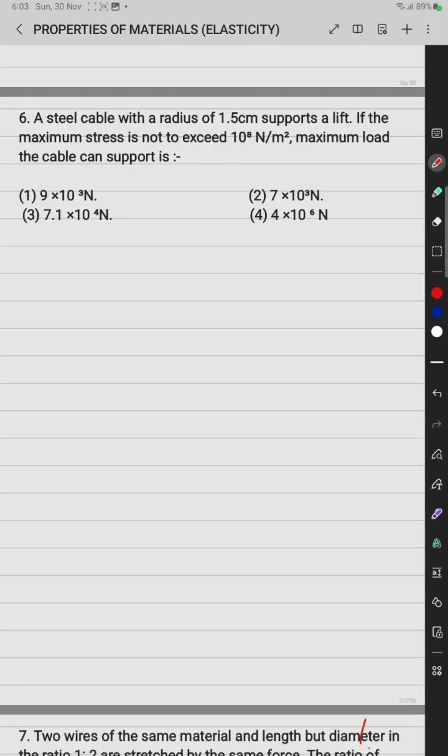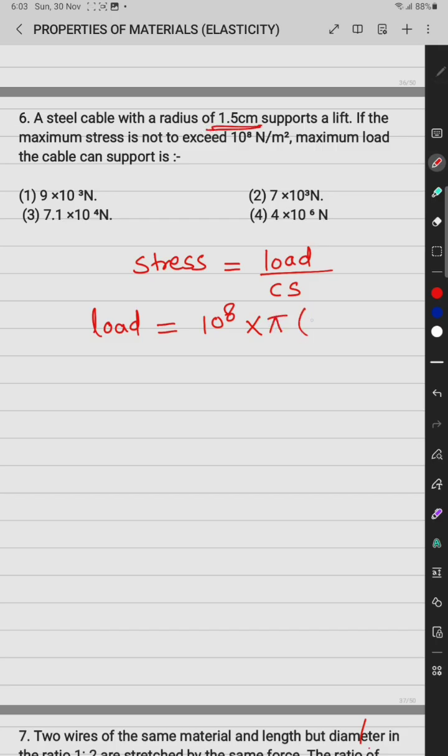Next one is a steel cable which can bear a maximum stress not exceeding 10 to the power 8. Then we know stress equals the load upon cross section area. Then the maximum load which can be borne by the cable equals the stress, 10 to the power 8, and the cross section area, where the radius is 1.5 centimeter. So it is pi into 1.5 into 10 to the power minus 2 square, pi r square.